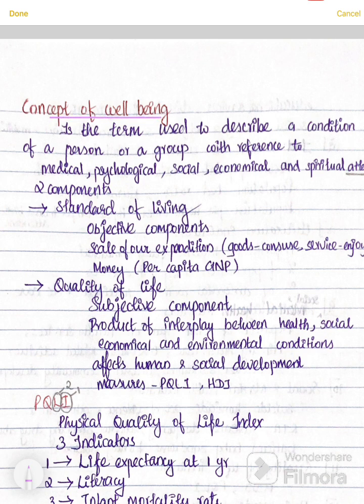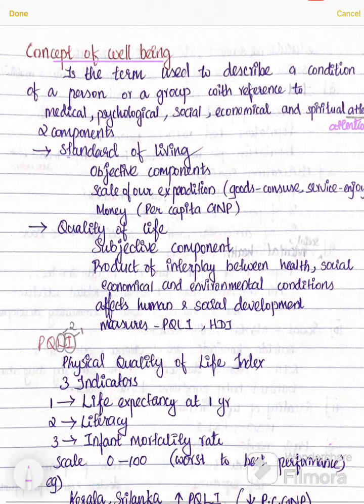So well-being is the term used to describe a condition of a person or a group with reference to medical attention, psychological or social, economical and spiritual attention. And well-being has two components. One is standard of living.